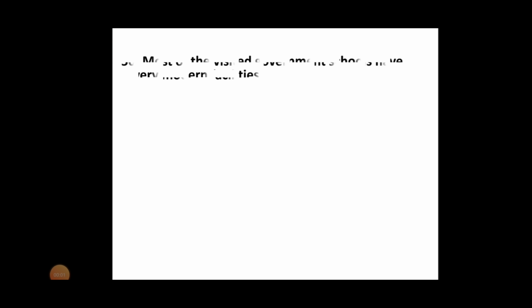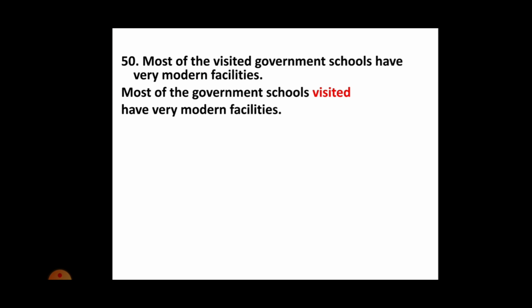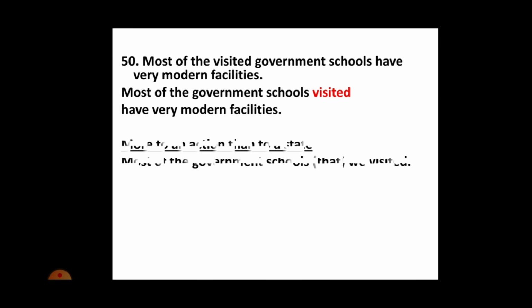And the next one is, most of the visited government schools have very modern facilities. This is a wrong statement, and the correct expression is, most of the government schools visited have very modern facilities. Remember, when a past participle refers more to an action than to a state, it normally comes after the noun. If you look at this example, most of the government schools that we visited. So here our emphasis is more on an action than on a state. So we should use the adjective after the noun but not before the noun.